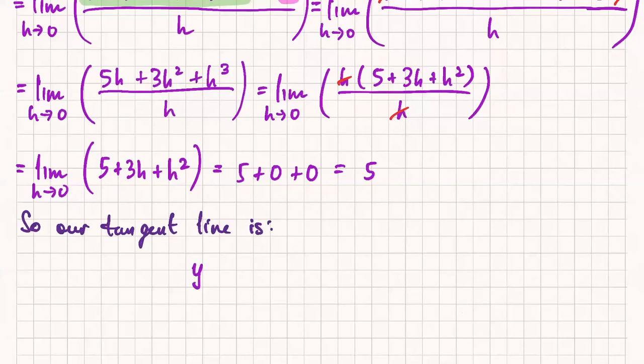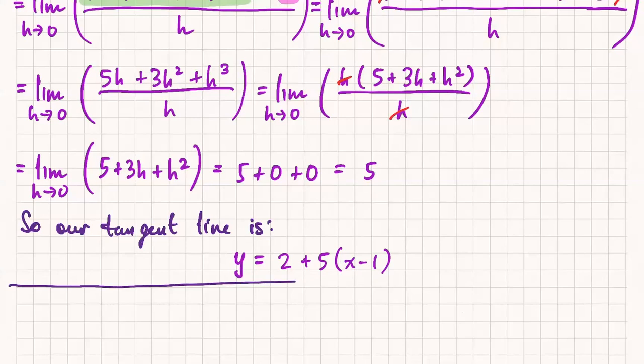Okay, so that's y equals 2 plus 5 times (x minus 1). And we're all done. Right? Because that actually did say to find the tangent line, not just the slope.